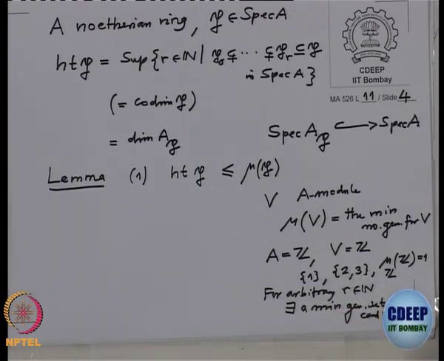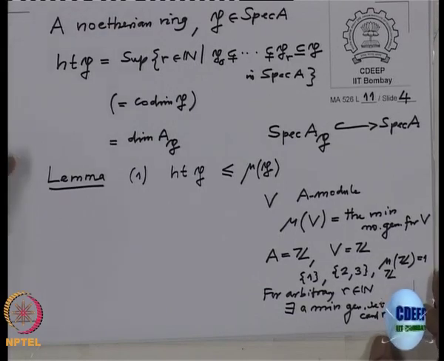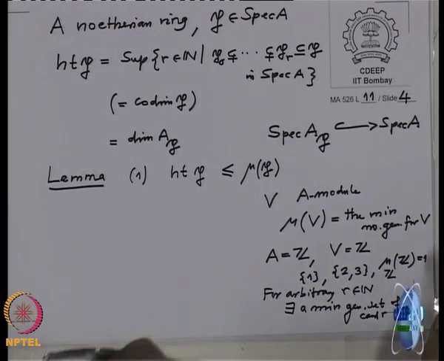You cannot drop any one of them. This is a nice exercise. Probably you will need the Chinese remainder theorem or playing with the prime numbers.